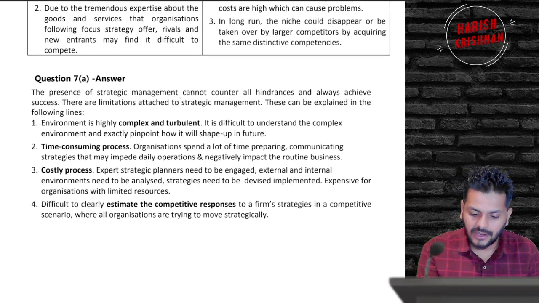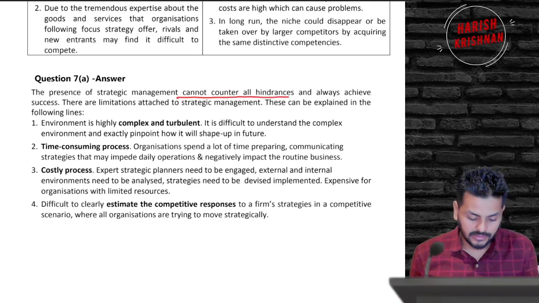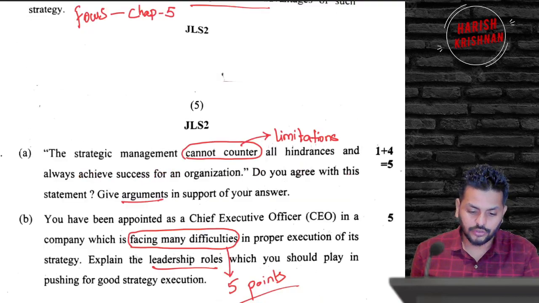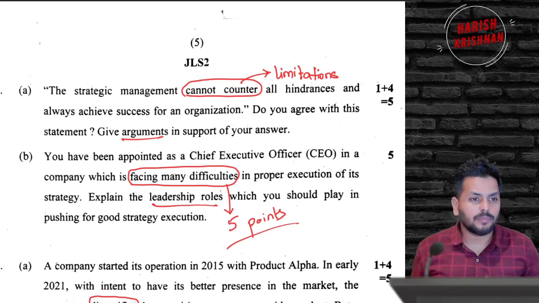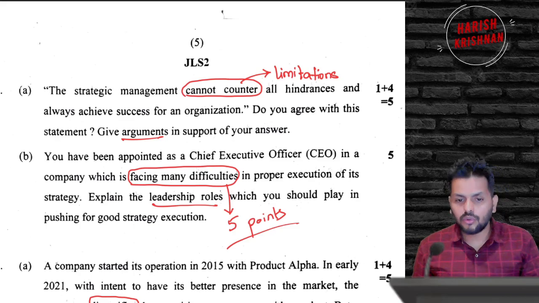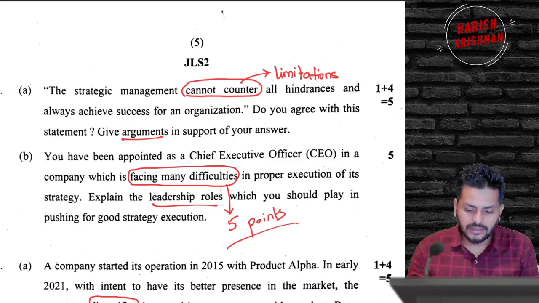Because straight out of the book, the presence of strategic management cannot counter all hindrances is the line that is there in our notebook. And of course, the question also said that they cannot counter those hindrances. So they picked up that line and asked why. Even if you don't remember that line, they are asking that strategic management cannot be a solution provider all the time, which is true. Limitations are there. So if you write all the 4 limitations, you will get all your marks.